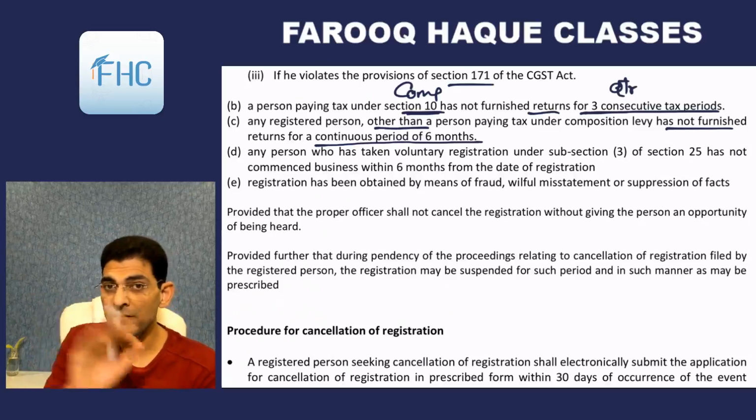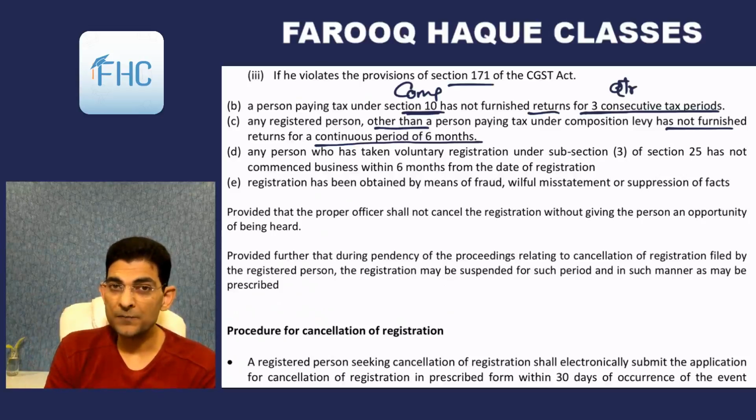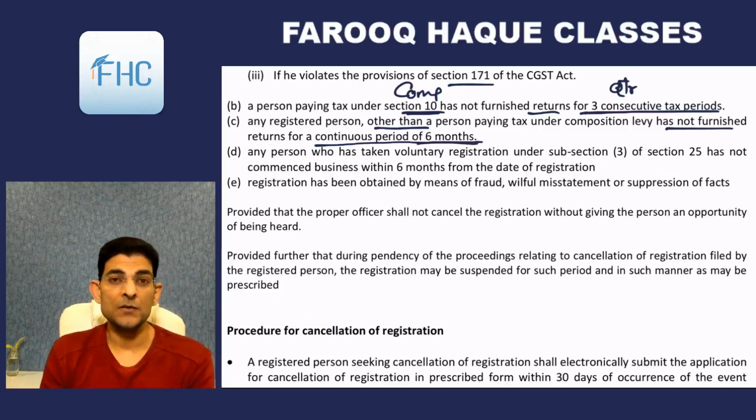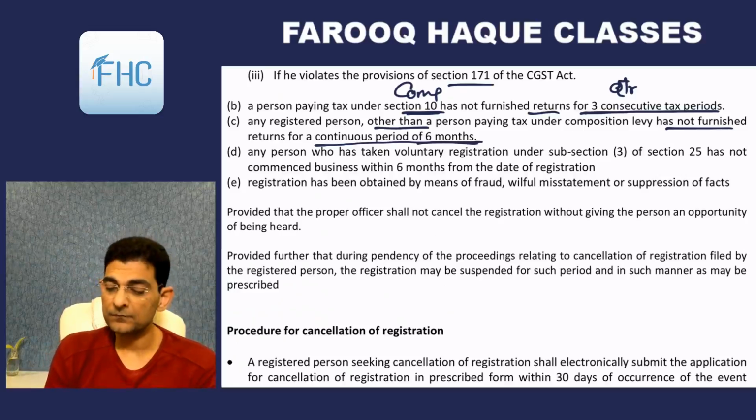So for 3 quarters you haven't submitted the returns. And for normal people who are paying tax under section 9, the normal charging section, it is 6 continuous months. So if you don't file your returns for 6 months, then your registration can be cancelled by the officer. So these timings have to be remembered for short questions and MCQ based questions.